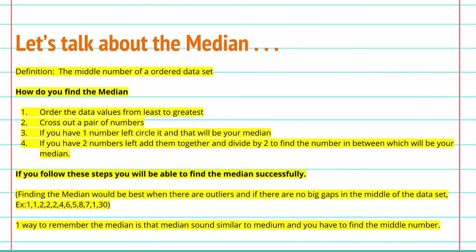If you have 2 numbers left, add them together and then divide by 2 to find the number in between, which would be your median. If you follow these steps correctly, you will be able to find the median successfully. Finding the median would be best if there are outliers and no big gaps in the middle of the dataset. One way to remember median is that median sounds similar to the word middle, and to find the median, you need to find the middle number.